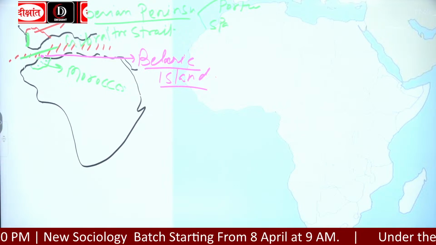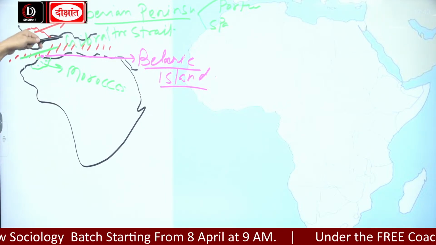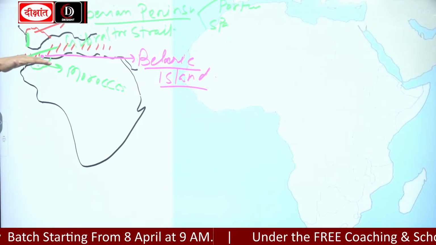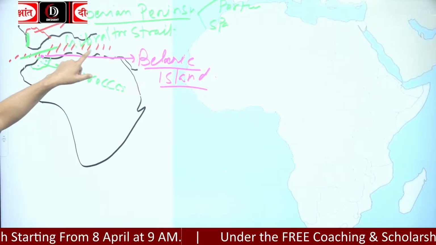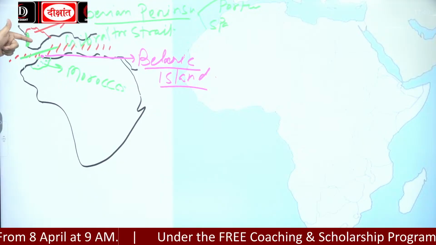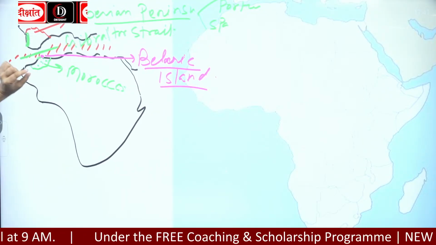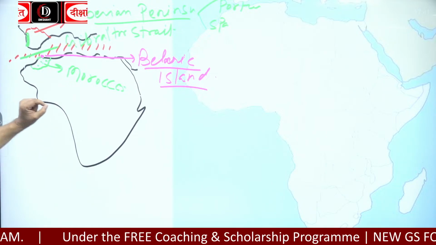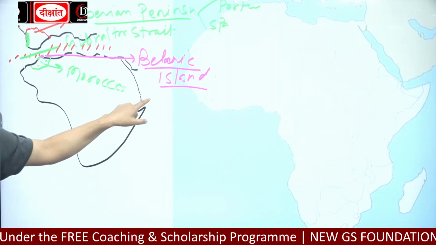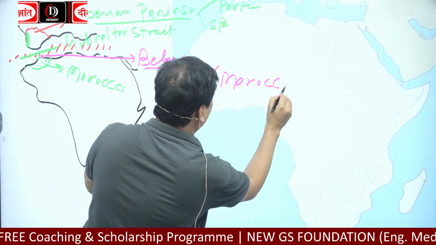So Africa is separated from Europe by the Mediterranean Sea. There is also the Strait of Gibraltar. The Strait of Gibraltar separates Spain and Morocco, or the northernmost part of Morocco, okay, which is what? Balearic Island, which is a part of what? Morocco.